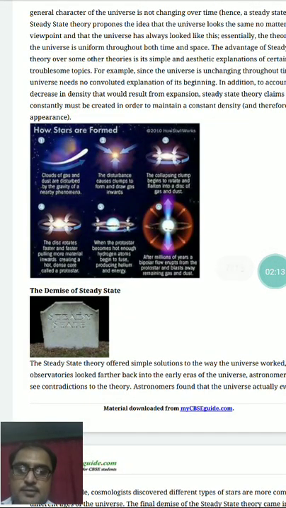Then there is this figure. It is all about the formation of stars, how stars were formed. The cloud of gases are called nebula, which is shown in the first figure. With time and rotation, it contracts down, forms a disc-shaped structure, and localized clumps of the disc-shaped structure will result in the long run into formation of stars. So within a galaxy, different stars were formed.